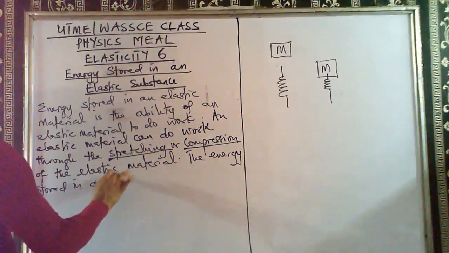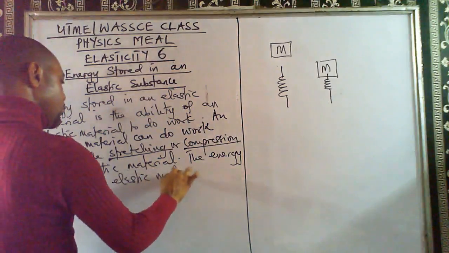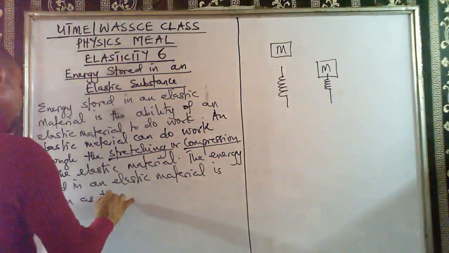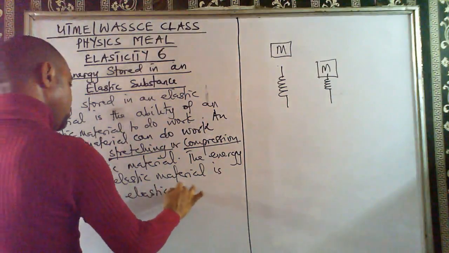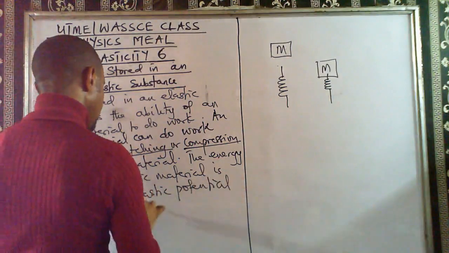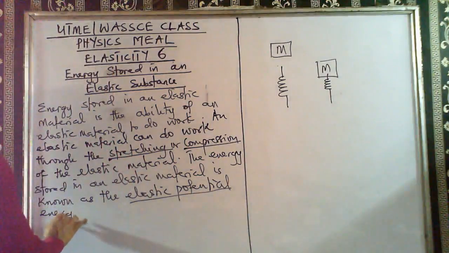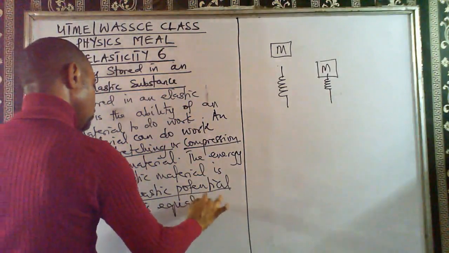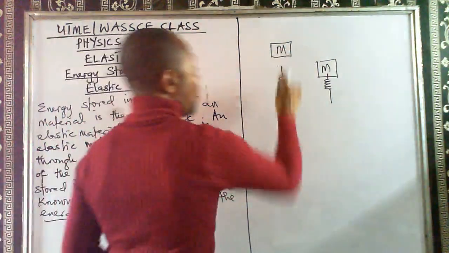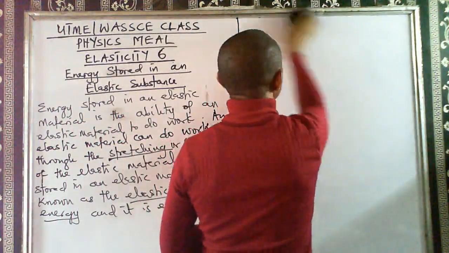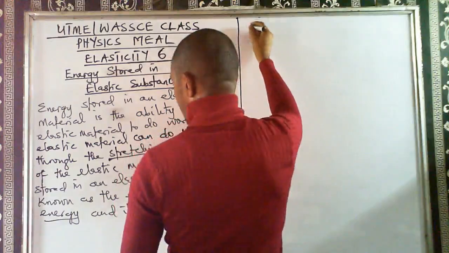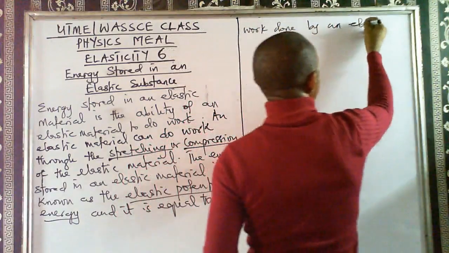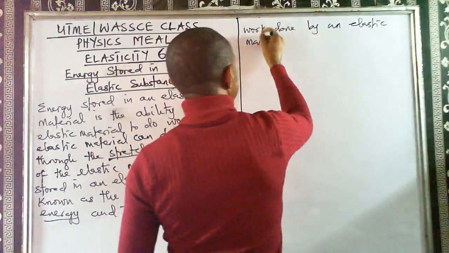The energy stored in an elastic material is known as the elastic potential energy, and it is equal to the work done by an elastic material.